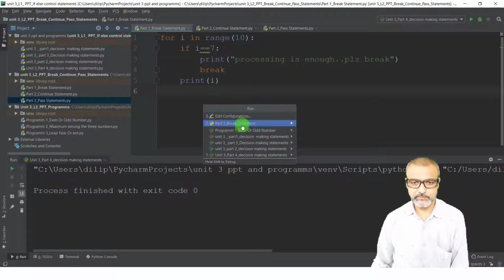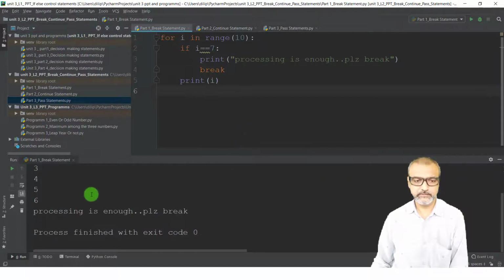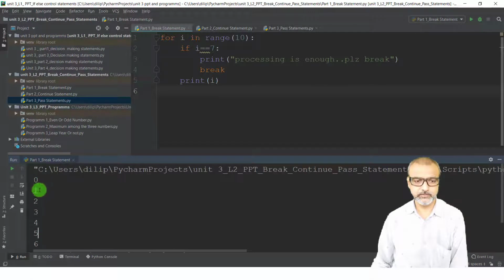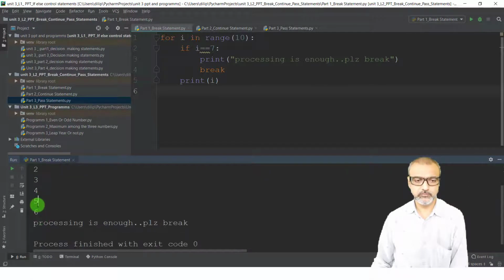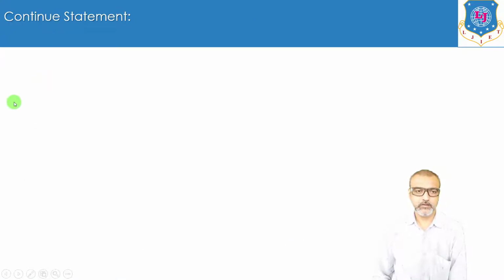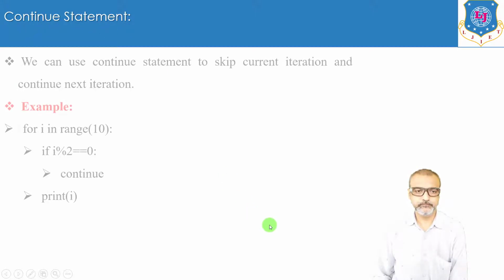So here we will see part 1 break statement. Just click on this button. Now you can see the output over here. See, 0, 1, 2, 3, 4, 5, 6, and finally "processing is enough, please break." Now we will see the next statement, that is the continue statement.